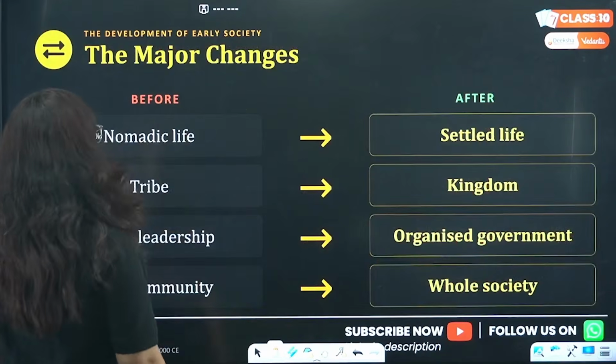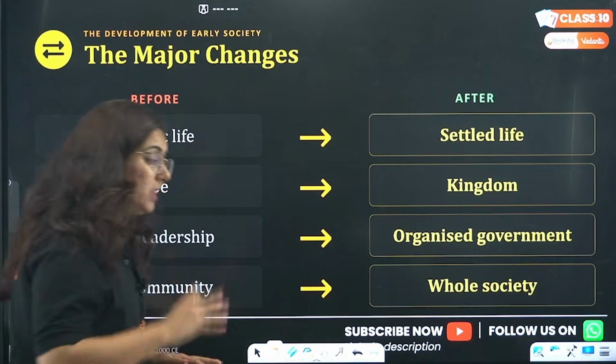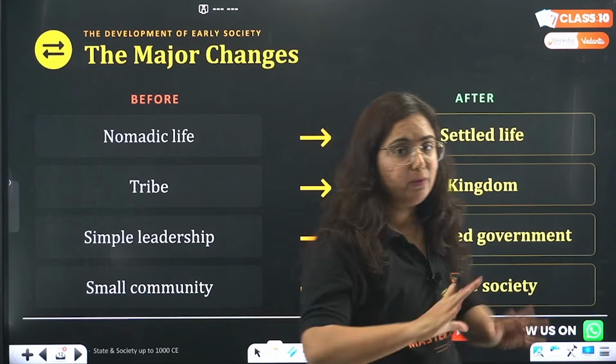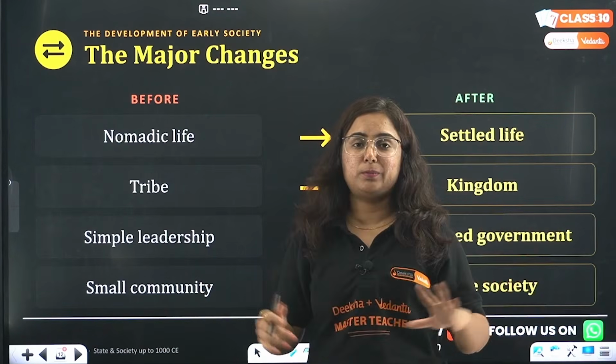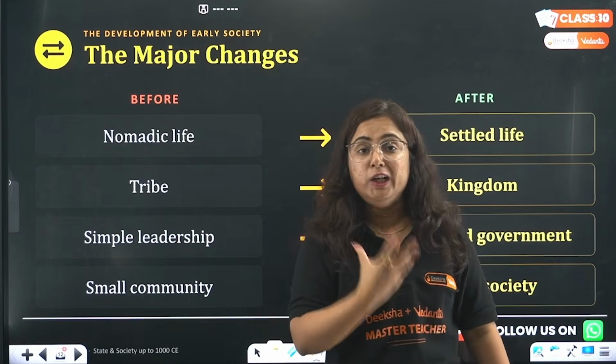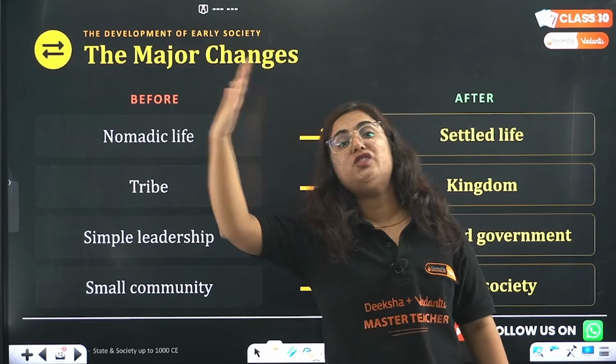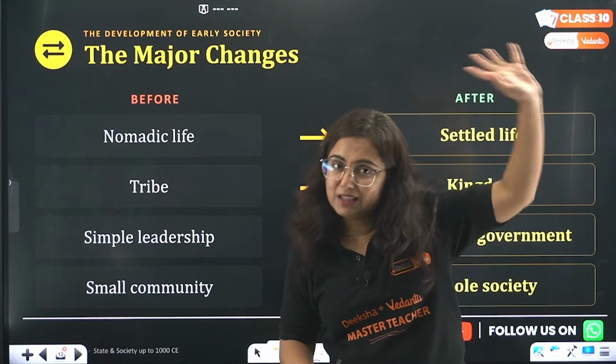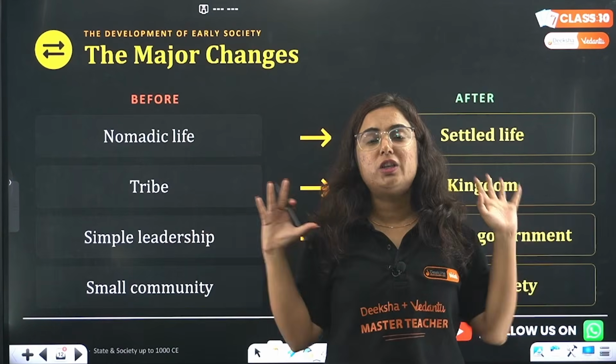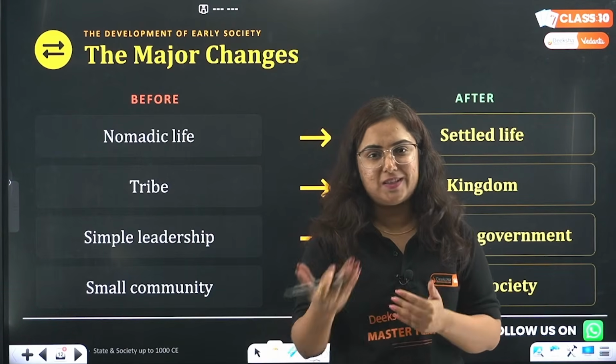Okay, getting my point? So what I want to make clear is that we have not studied anything in detail up till now. We just had an introduction of how the major changes have been seen from the last chapter towards the next chapter, that is state and society.